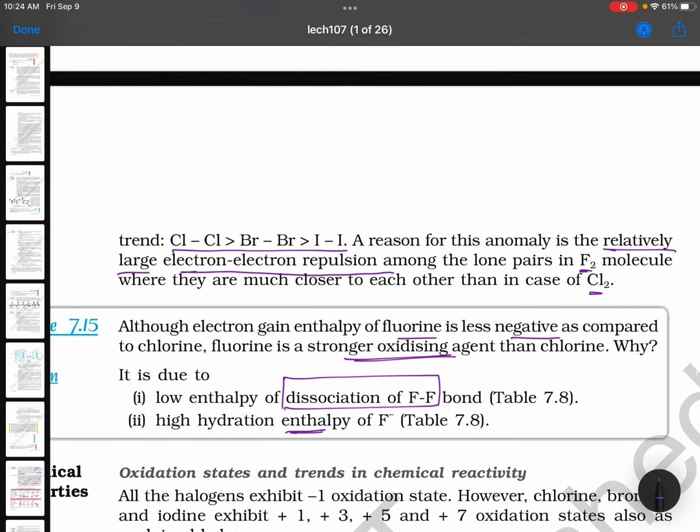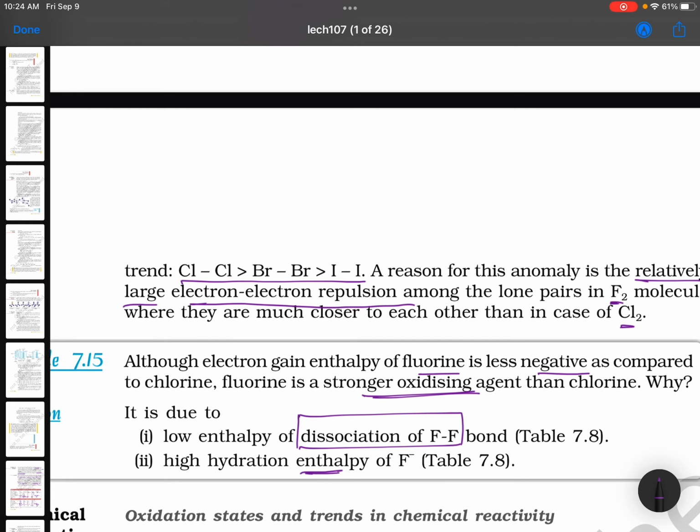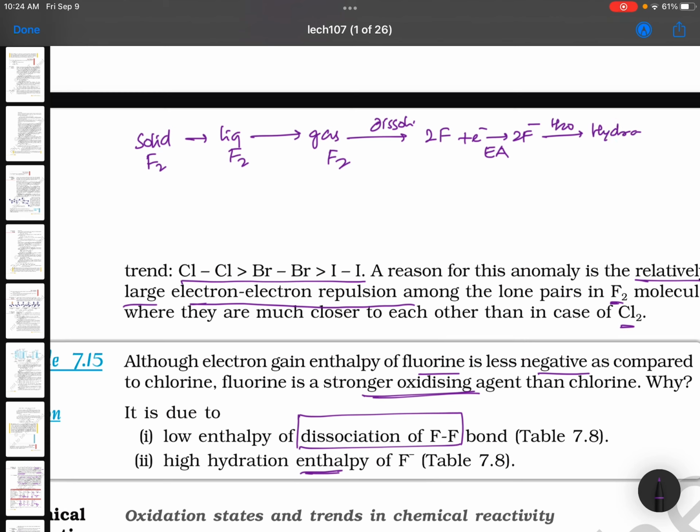Actually, there will be 5 points, you see. If it wants to be an oxidizing agent, first, if it is a solid, the solid should turn into liquid, liquid should turn into gas, this is F2, and 2 F atoms should form. This is dissociation. Then gaining of electrons to form F minus, this is electron gain enthalpy. Then keeping this in water, that is hydration. Interesting point is, for fluorine, these first two steps are not required because fluorine is already a gas.